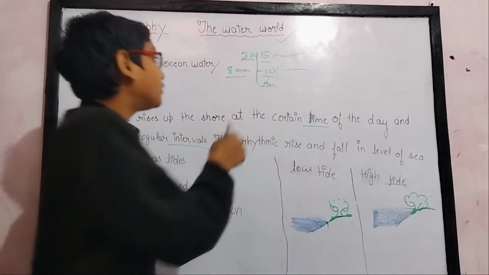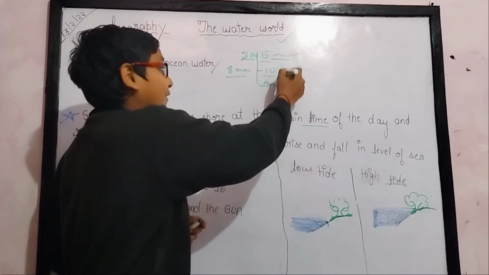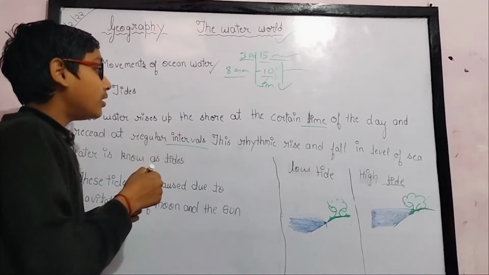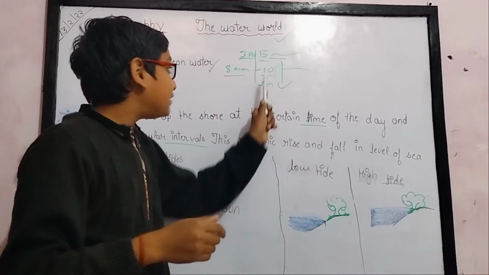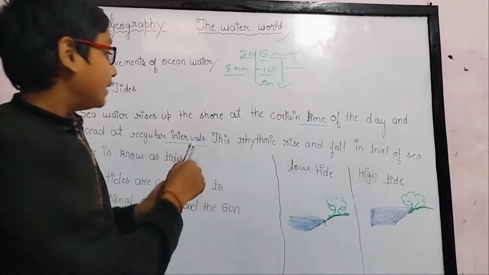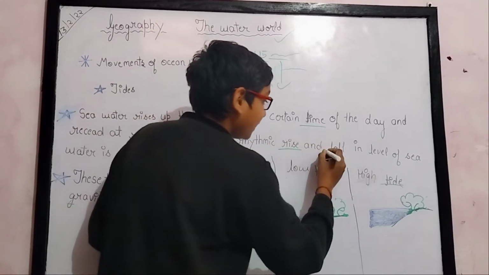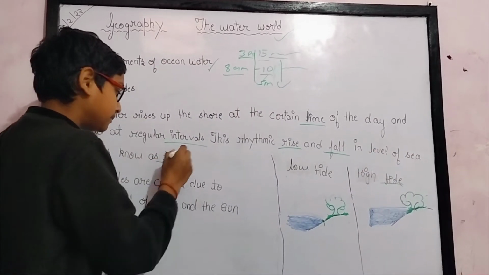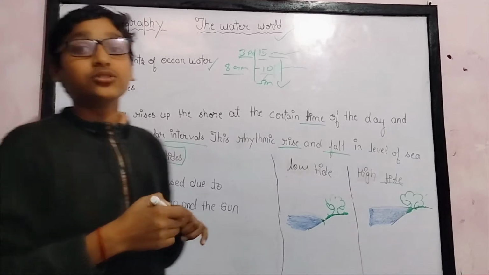If the water was 15, then it recedes to 5 the next day at 8 a.m. This process continues at regular intervals. This rhythmic rise and fall of the level of the sea is known as tides.